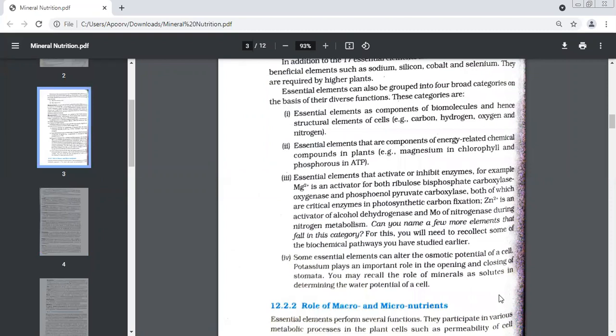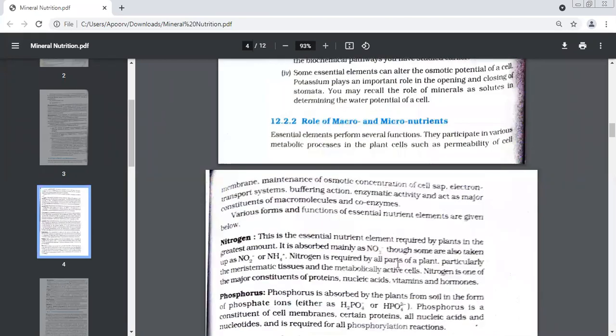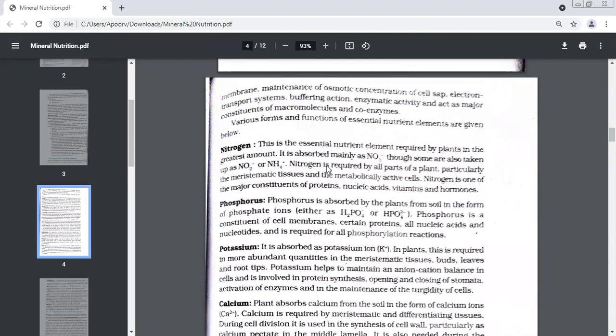Now, the role of macro and micronutrients. What do they do actually? Essential elements perform several functions. They participate in metabolic processes such as permeability of the cell membrane. What do you mean by permeability of the cell membrane? They make the cell membrane permeable. Beta, they make the cell membrane easily take in materials inside and outside. This is called permeability.